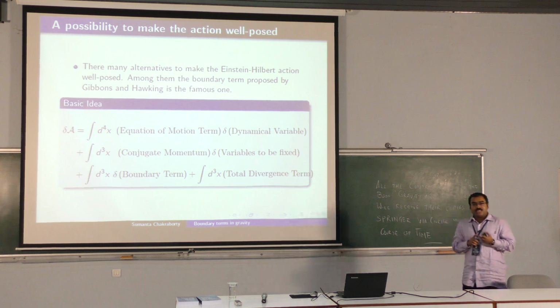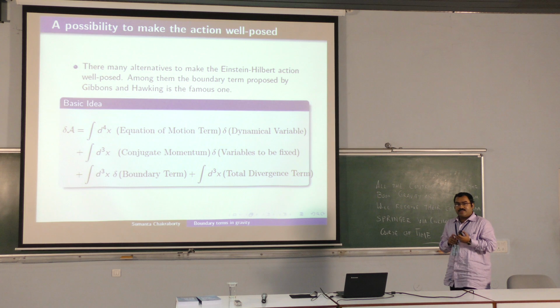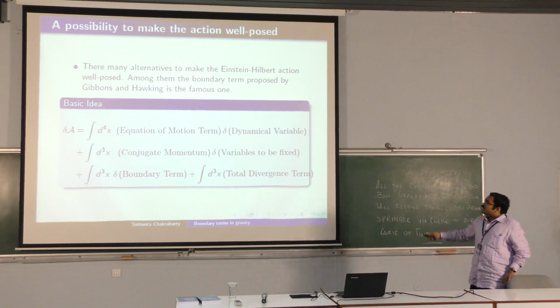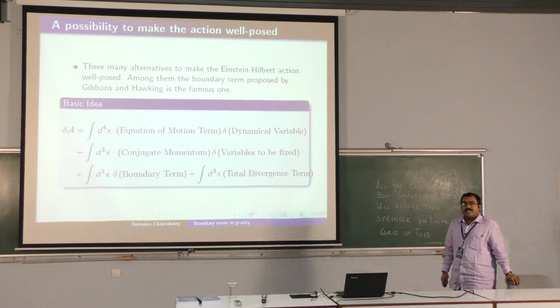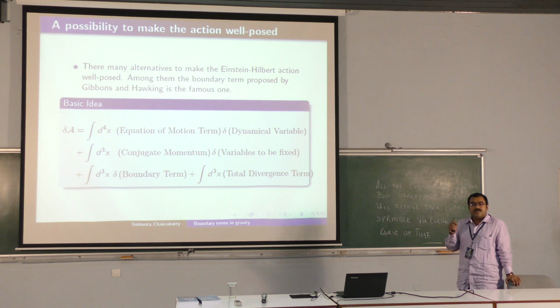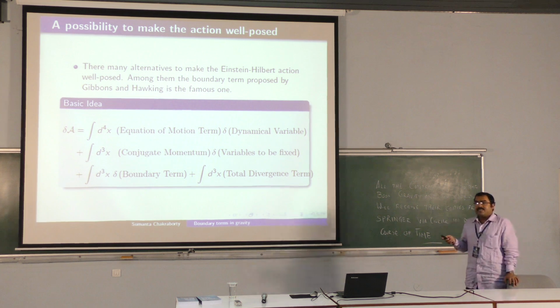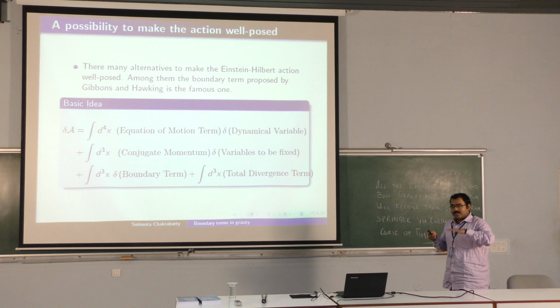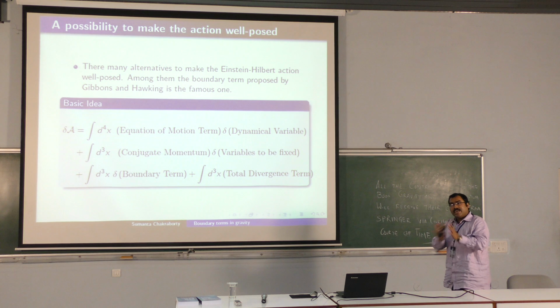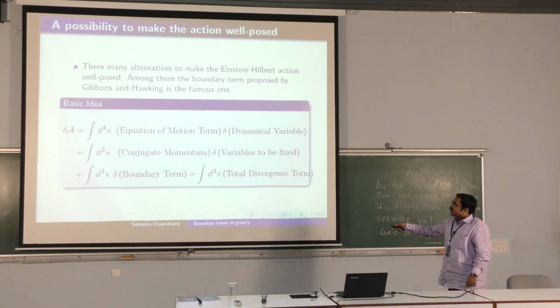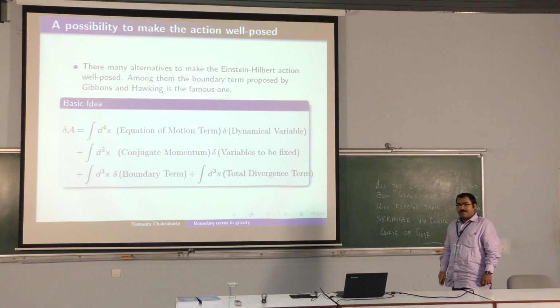You can actually show that if you take the gamma square Lagrangian as your basic variable, you get the correct field equations and your boundary value problem is well posed. But that is not good, because gamma square is not a covariant object. People love covariance. So then the first proposal essentially came from Gibbons and Hawking and also York, who suggested that you should add to the Einstein-Hilbert action a term which is 2K root h. But that derivation is not a consistent derivation. What we want is this: I have given you an action principle. You should vary it and get everything you can out of it. This is the basic idea which Paddy actually proposed in his MPLA paper.